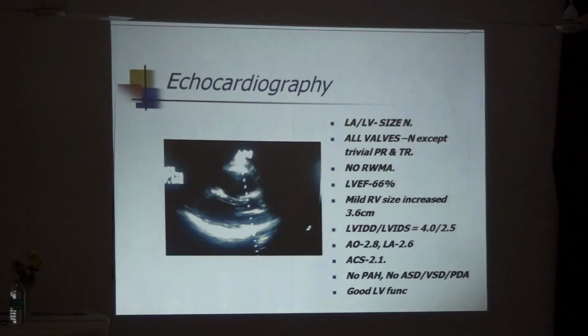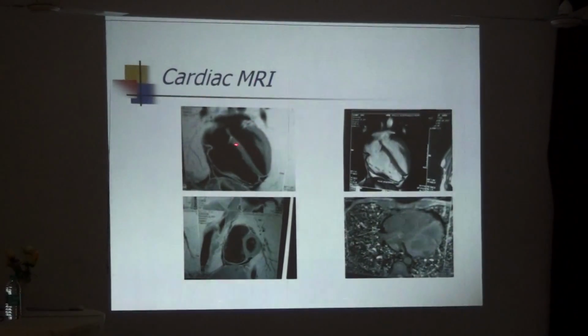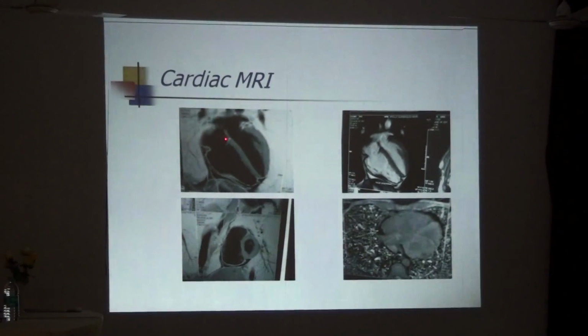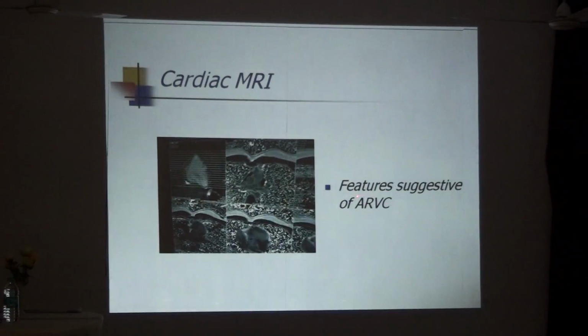It was basically ARVC, arrhythmogenic right ventricular cardiomyopathy, and ARVC is the ideal triggering focus for ventricular tachycardia.